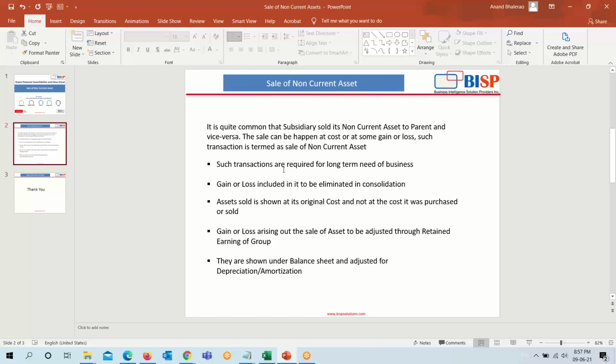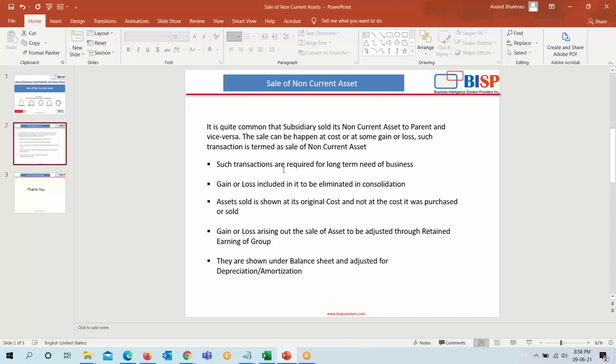Asset sold is shown at its original cost and not at the cost it was purchased or sold. Therefore, the asset purchased is shown at its original cost and not at the cost, which we will see in our Excel example. Gain or loss arising out of the sale of asset is to be adjusted through retained earnings of the group. The gain which has arisen, we have to eliminate through the retained earnings while consolidating. They are shown under the balance sheet and adjusted for depreciation or amortization if any.